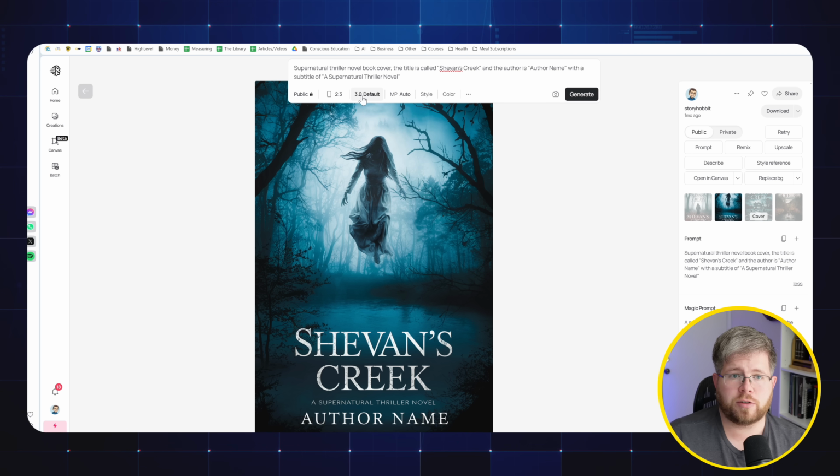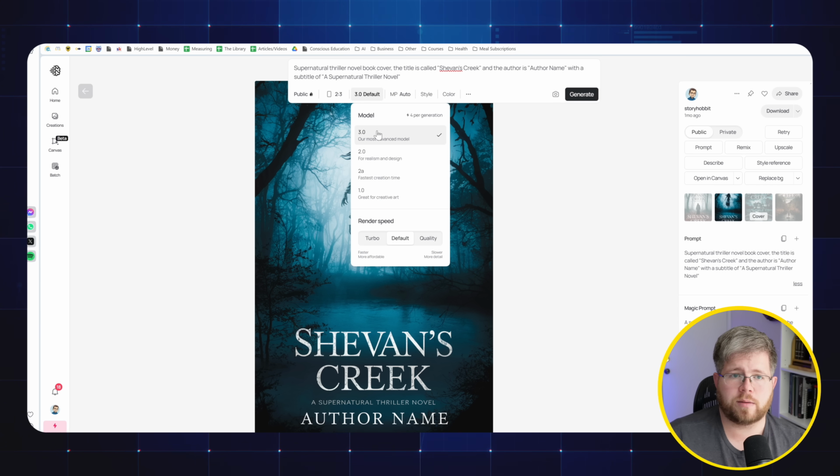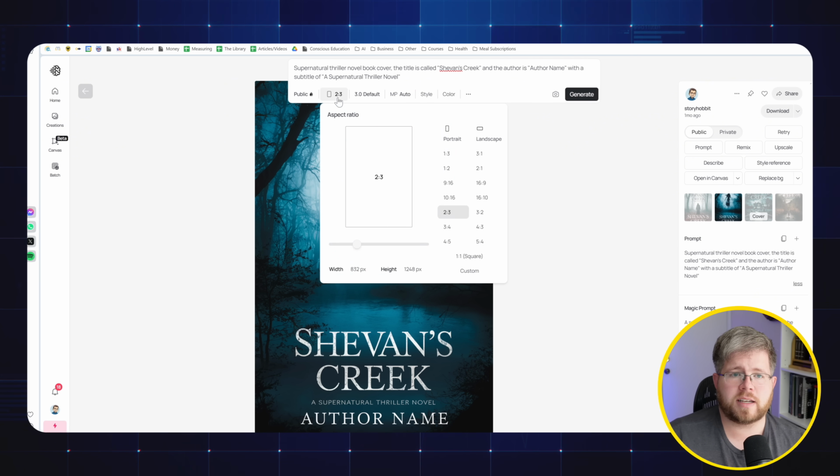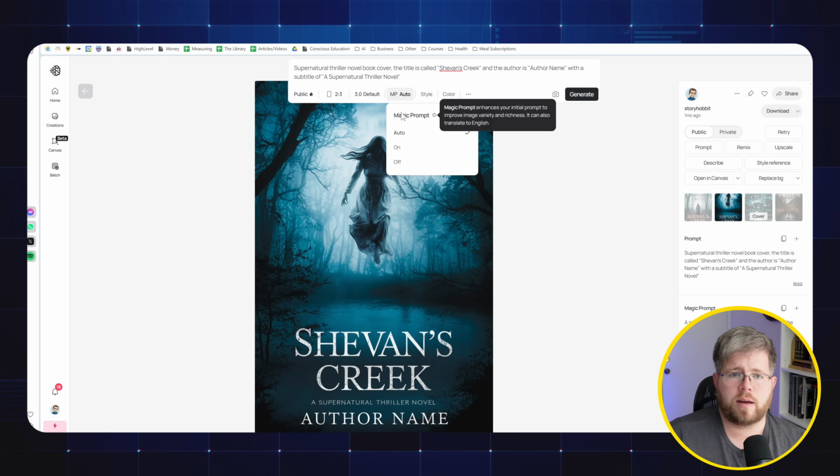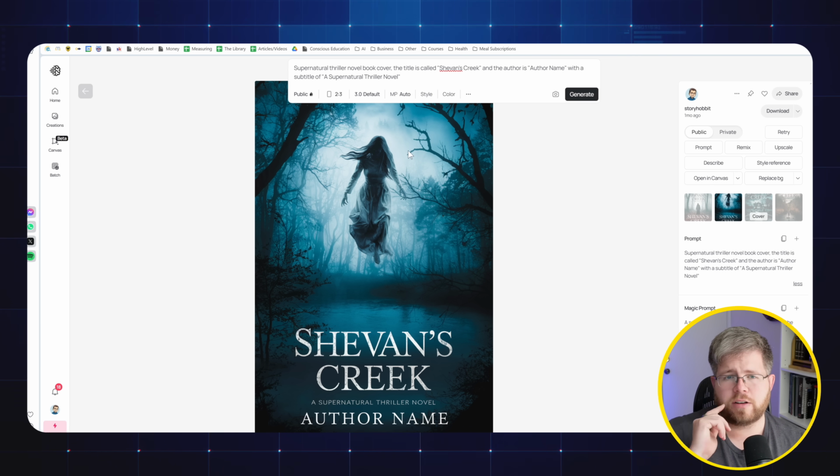We want to make sure 3.0 is selected here, the most advanced model. We want to make sure it's set to a 2:3 ratio, or we could potentially do a 9:16 ratio to make it a little thinner. I'm just going to go with 2:3 for now. For magic prompt, actually, we'll turn it to auto. I think what I usually see with auto is that it does some with and some without.